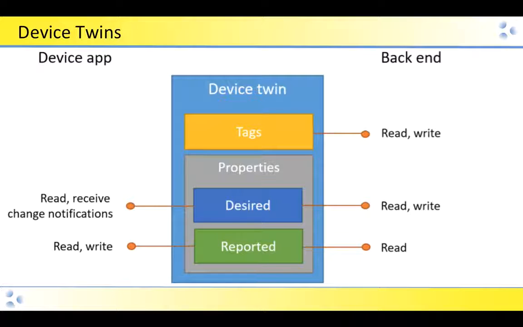On the device app side, it can read the desired properties and then change its state based on the desired properties. And it can also read and write reported properties. This is coming basically from the app saying, this is what I'm currently doing. And on the back-end side, it can read the reported properties, and it can read and write the desired properties. And so this is how the server goes about changing the cards. It writes to the desired properties, which then the device receives, and then goes about making the changes desired.